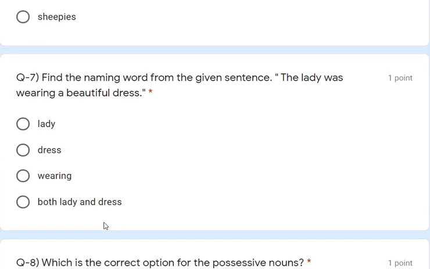Now question number 7. What it says is: find the naming word from the given sentence. The lady was wearing a beautiful dress. So here we need to find naming words. Naming word means noun. So whichever is the noun, that is the answer. Lady, dress and wearing. So lady and dress, both are nouns or naming words. So the answer is both lady and dress.